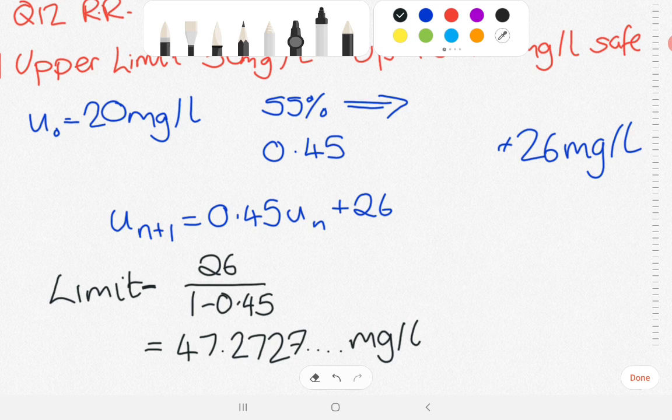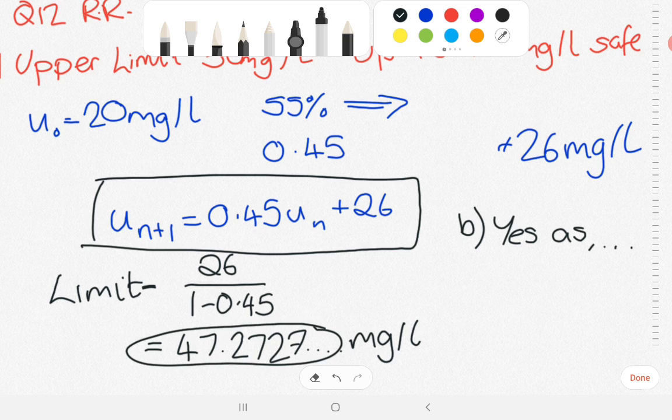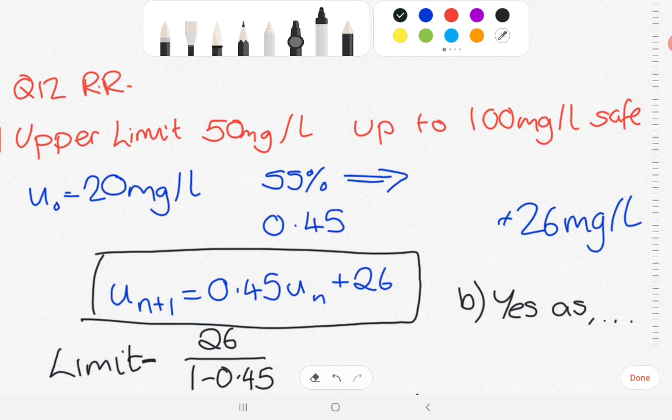The reason it's worth so many marks is because you're getting marks for working out the recurrence relation, and then marks for working out the limit. And then in part B, you need to write some kind of sentence determining whether or not the engineer's advice is acceptable. So he said that it presents no long-term danger. Would you agree? So the engineer's advice is acceptable, but then you would need to state why. Okay, so you would need to compare the limit with the data given by the World Health Organization as well.